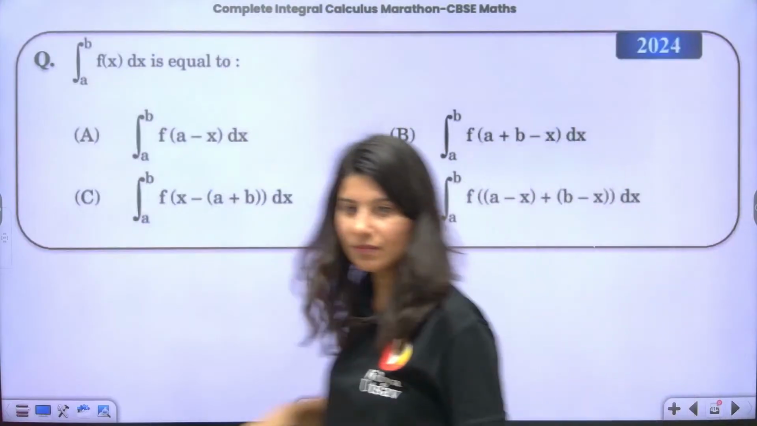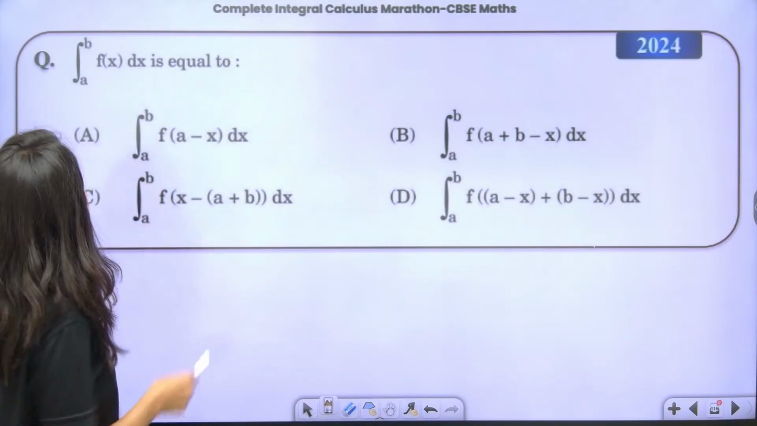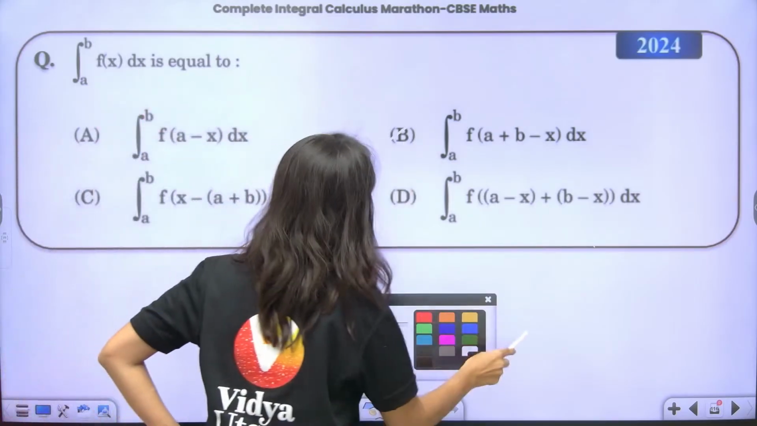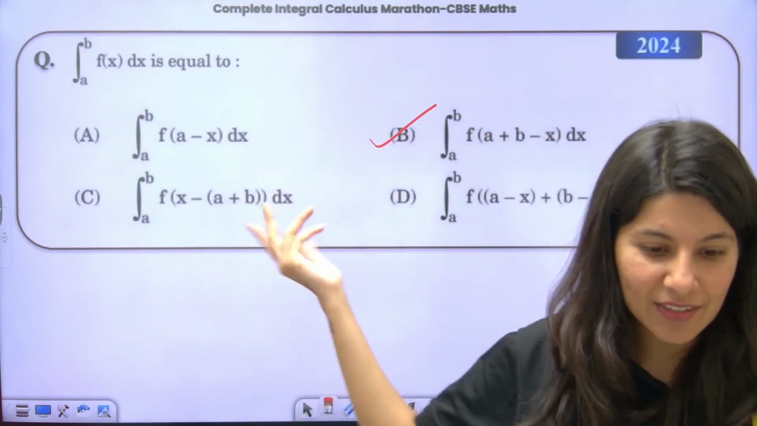Now, which option is correct? A to B. Clearly, King's property says option B is correct. This is a 2024 MCQ. You look at it, you get the answer.